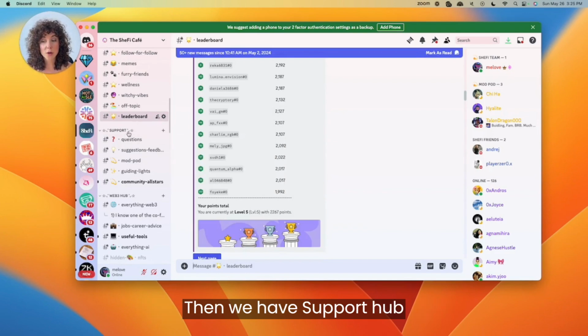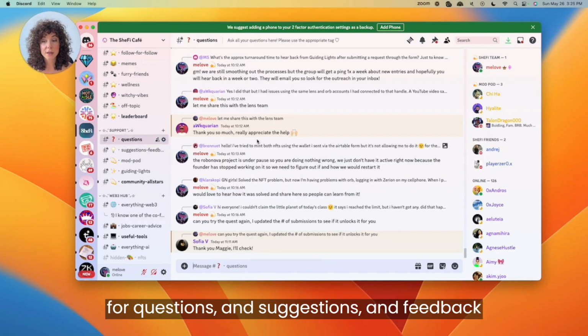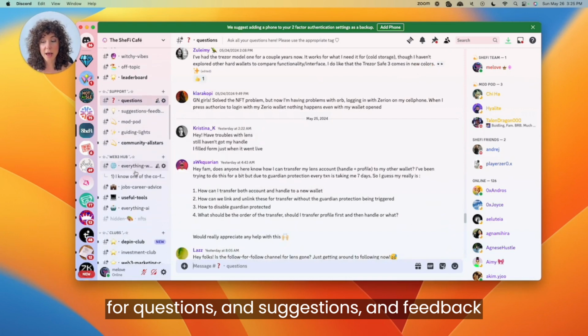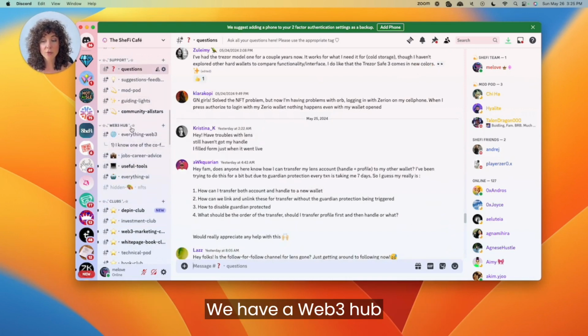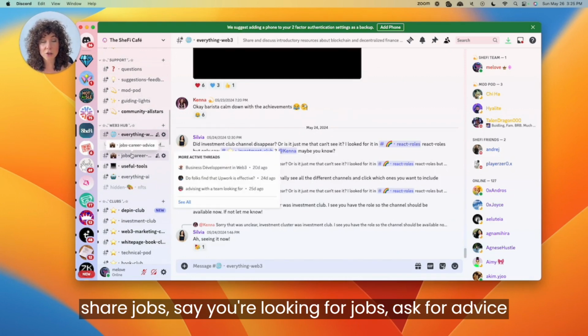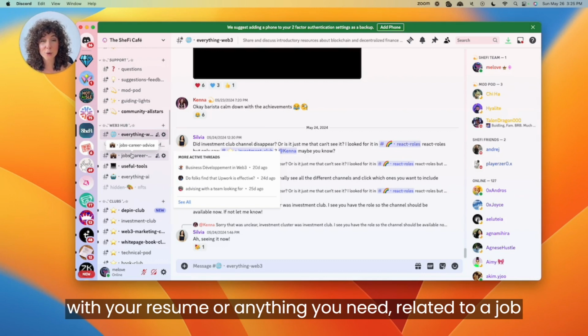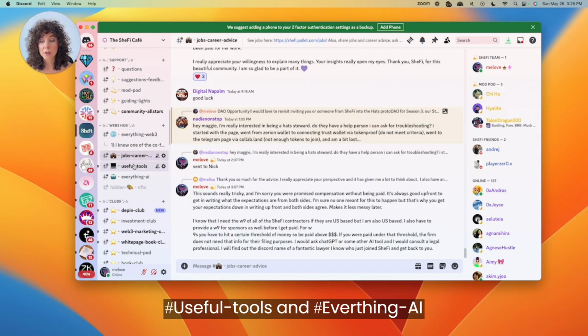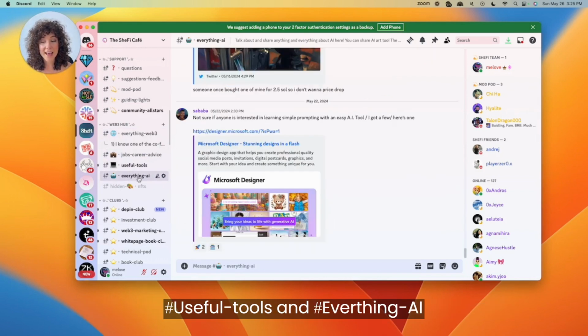Then we have a support hub for questions and suggestions and feedback. We have a Web3 hub, everything Web3, jobs, career, and advice, where you will go in, share jobs, say you're looking for jobs, ask for advice with your resume or anything you need related to a job. Useful tools and everything AI.